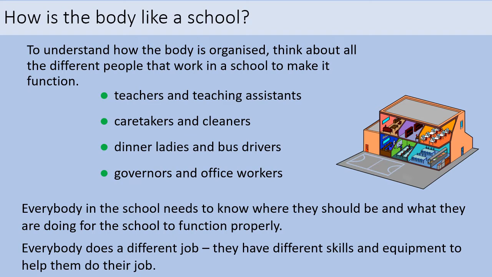We can think of a human body as being made up of different systems as well. Each system has a specific purpose in the body. For example, we have a circulatory system that pumps blood around and a skeletal system that supports us, and a digestive system that provides energy from the food that we eat.